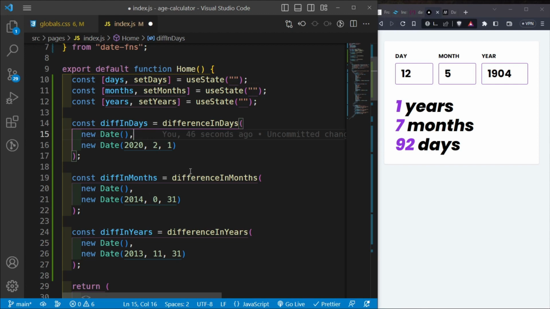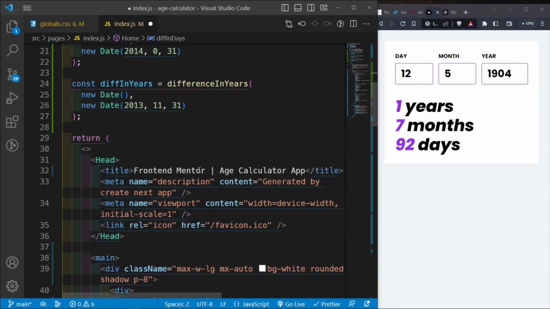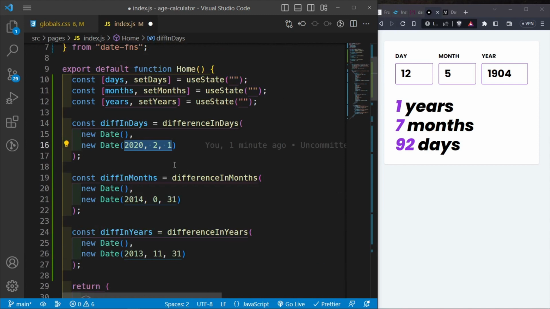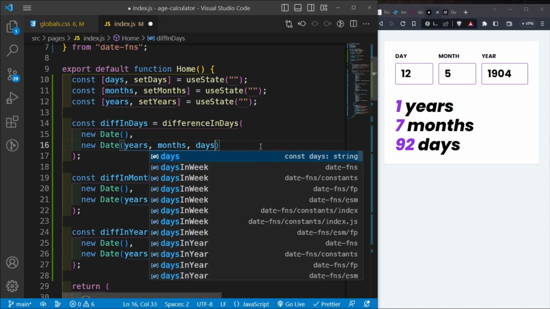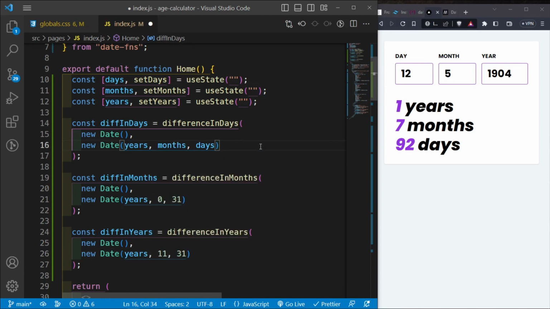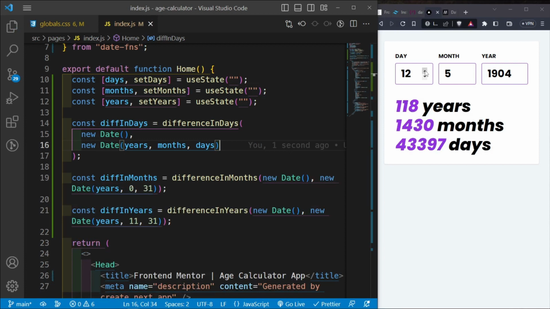And then what we want to happen here is for these dates to be dynamic depending on our inputs. So the way we do that is, obviously we want this to be the years that we have set inside here. So this needs to change into our value called years. So copy and paste it here and here. And then for the number of days, we need to pass in the months as well as the days. Let me save this and see what happens here.